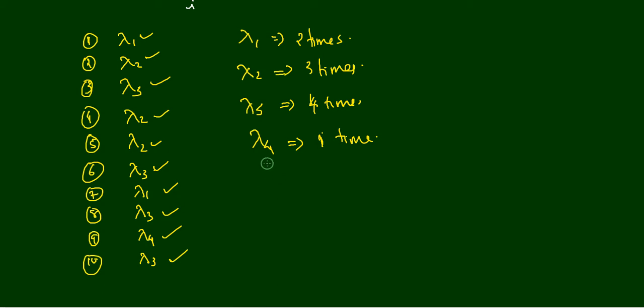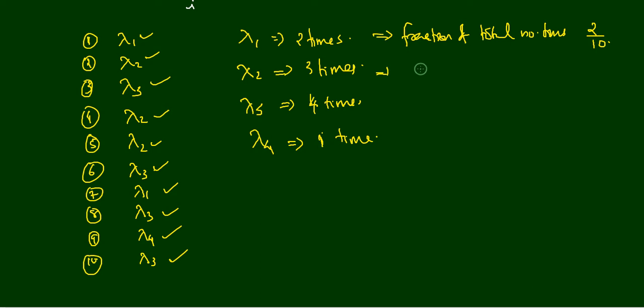Okay, so what is the fraction of lambda 1? The fraction of the total number of measurements for which you got lambda 1 is 2 by 10. So the fraction of total number of times you get lambda 1 is equal to 2 by 10, right?